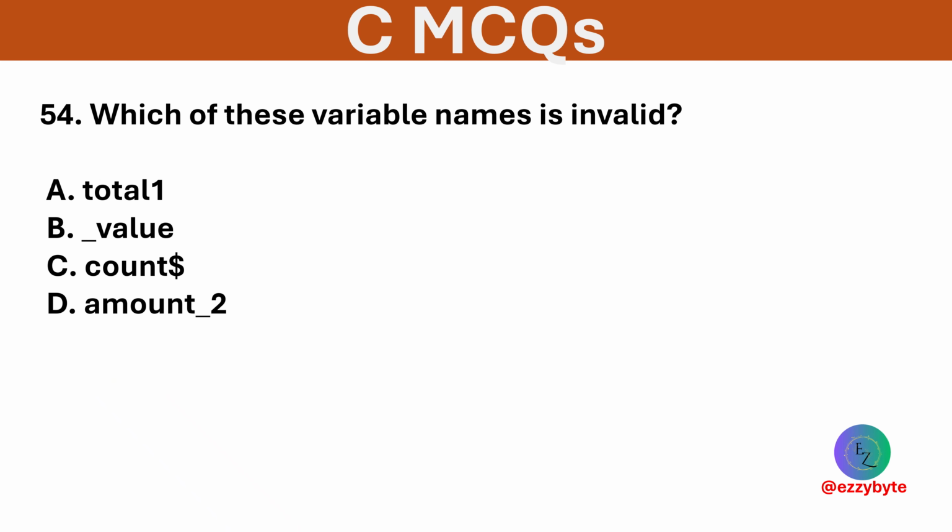Which of these variable names is invalid? Options are total1, _value, count$, and amount_2. Option C is correct. The dollar sign is not allowed in C variable names.